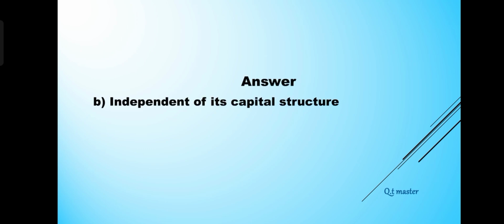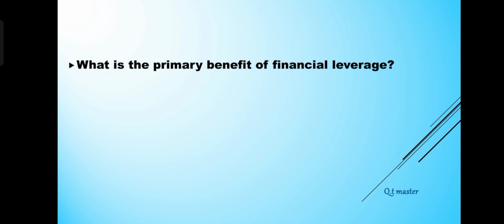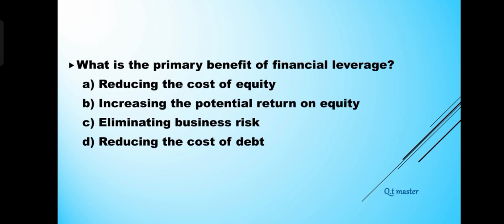What is the primary benefit of financial leverage? A. Reducing the cost of equity. B. Increasing the potential return on equity. C. Eliminating business risk. D. Reducing the cost of debt. Answer: B. Increasing the potential return on equity.